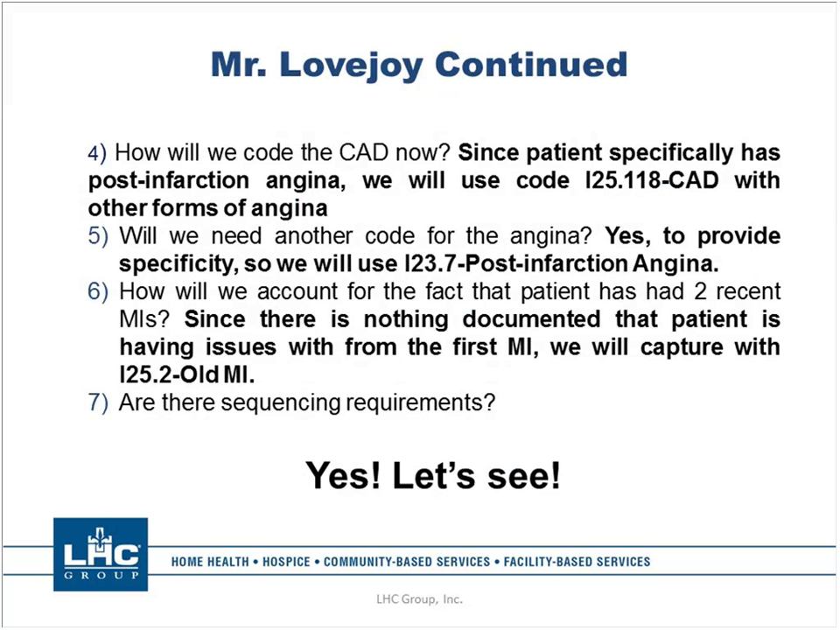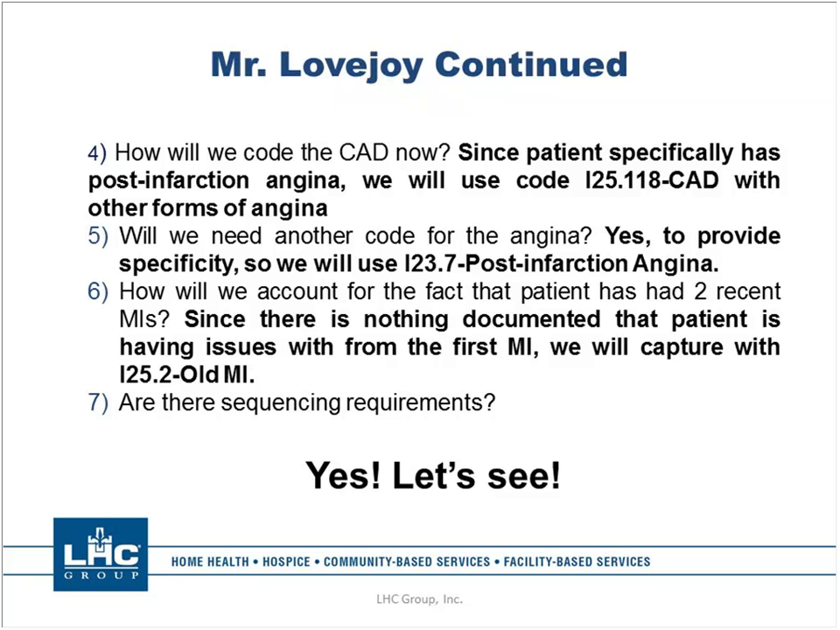How will we account for the fact that the patient has had 2 recent MIs? Is it important that we document enough codes to indicate that this is not this patient's first MI? Well, it absolutely is, because there's no way that type 2 MI code says anything about it being subsequent. That's only if it were a type 1. So this patient deserves credit for both of their MIs. There's nothing documented that the patient is having an issue from the first MI. So we will capture it as an old MI, which is I25.2.